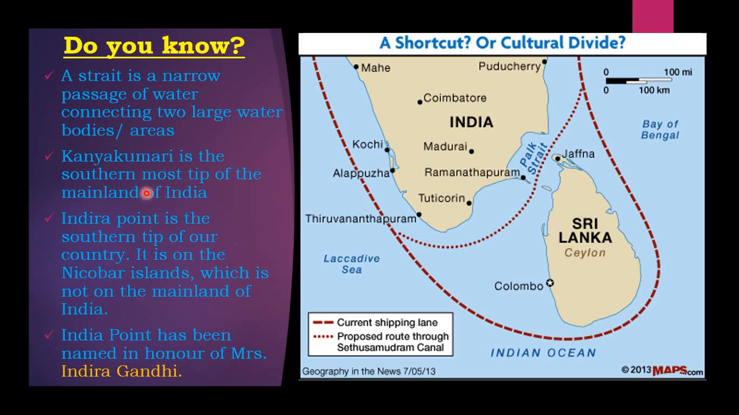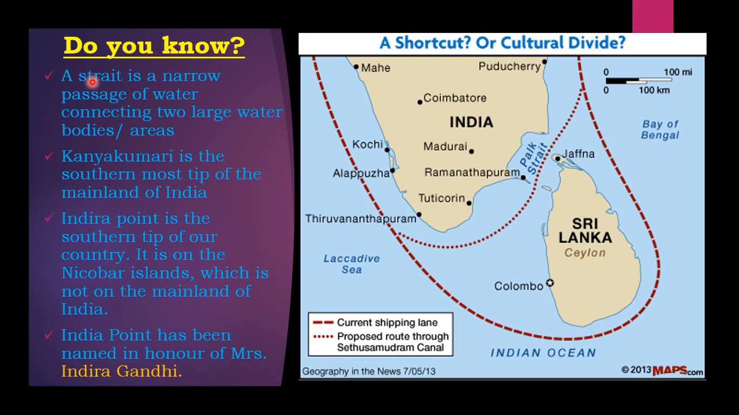Kanyakumari is the southernmost tip of the mainland of India. Indira Point is the southern tip of our country. It is on the Nicobar Islands, which is not on the mainland of India. Indira Point has been named in honor of Mrs. Indira Gandhi.